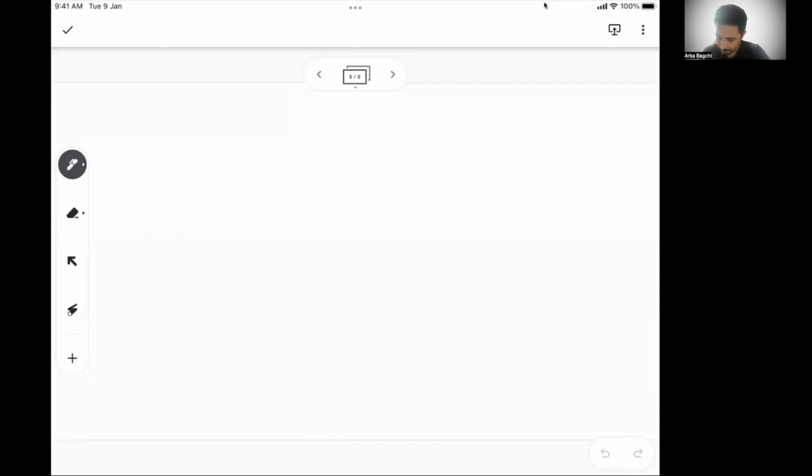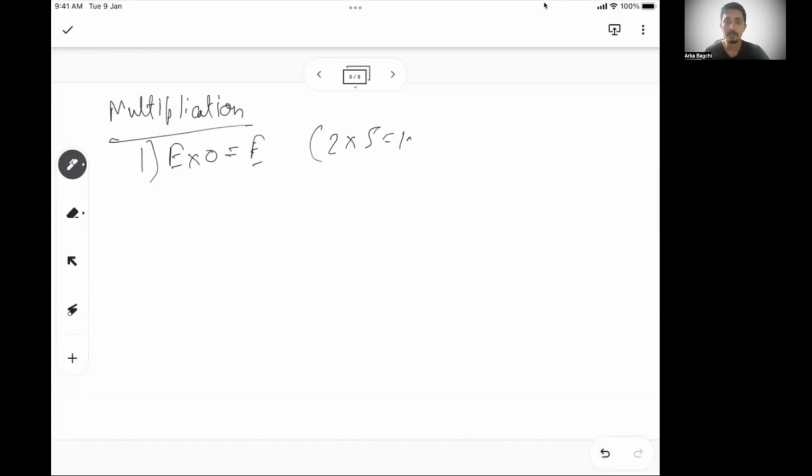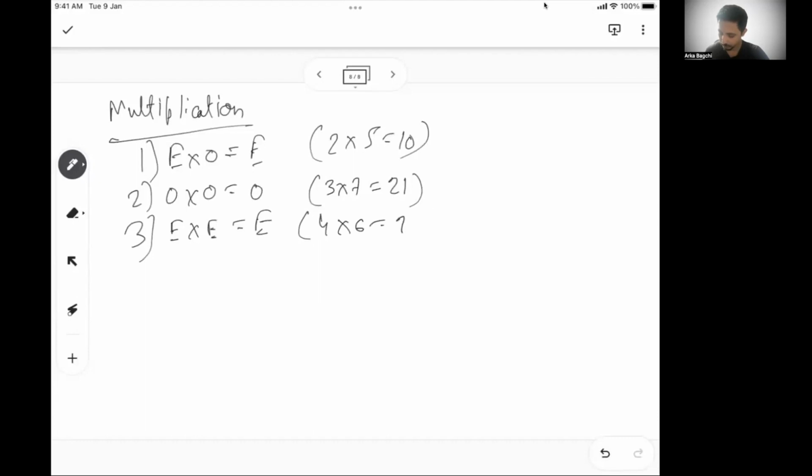Similarly, for multiplication, what we can say is even into odd is, sorry, even into odd is even. So let's say 2 into 5 is 10. We can say odd into odd is odd. So that is, let's say 3 into 7 is 21, for example. You have even into even, that is also even. So let's say 4 into 6 is 24.